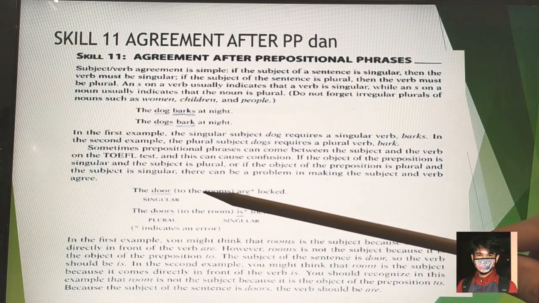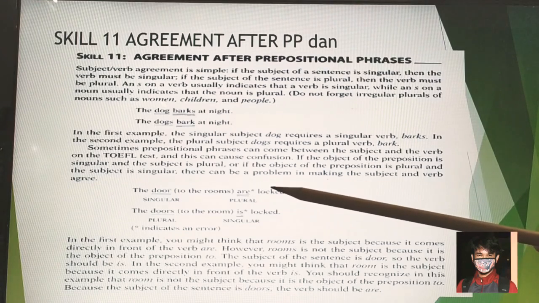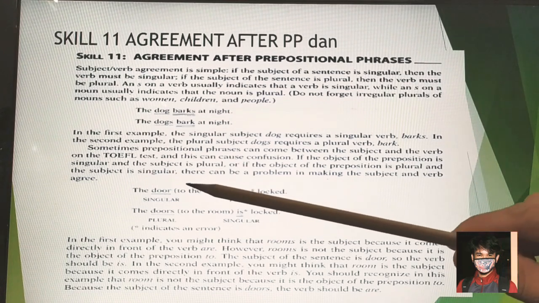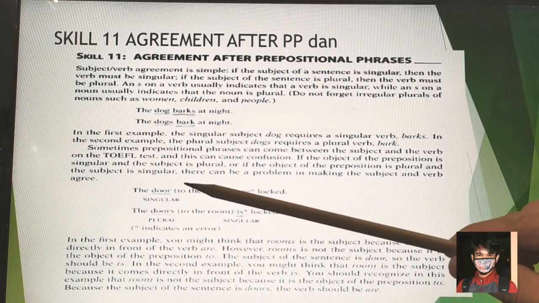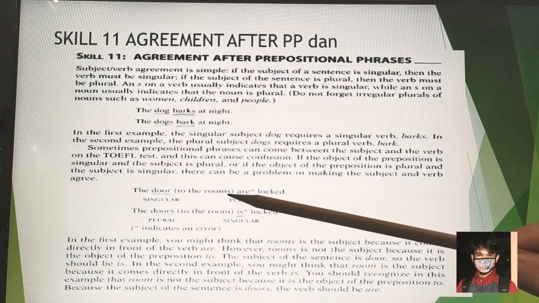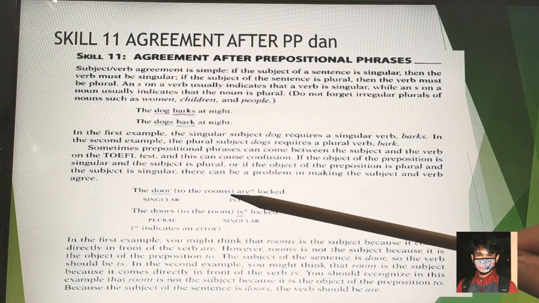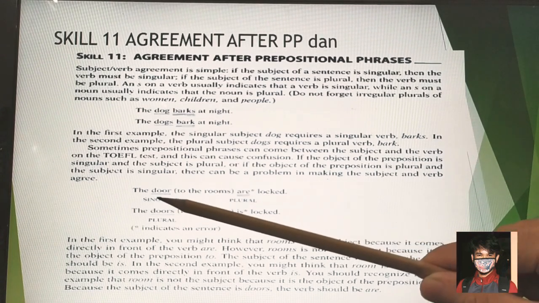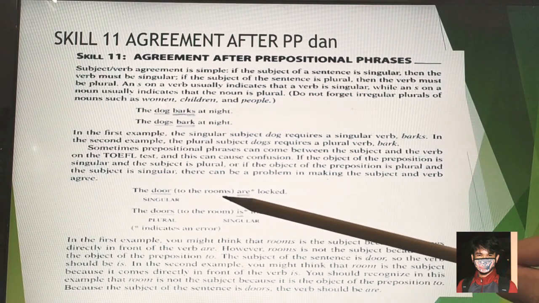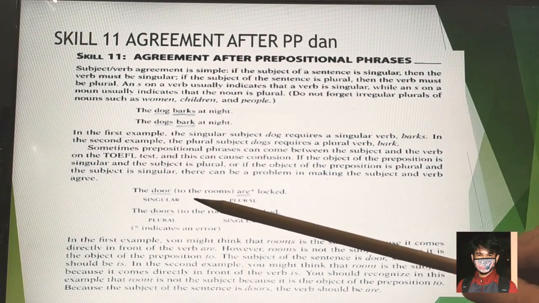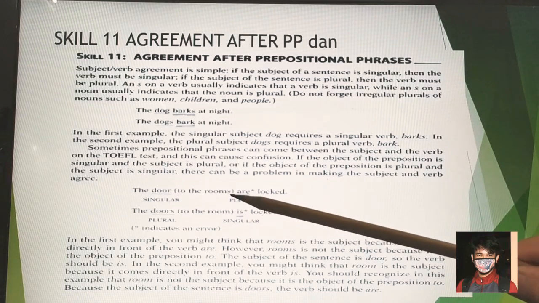The door to the room is locked. It should be followed with is. So it's a tricky one that will make you answer incorrectly, because you think that rooms is the plural, and you said that it should be are, but the point is here, not here. So that's why it's called agreement after prepositional phrase. This is what we call a prepositional phrase.